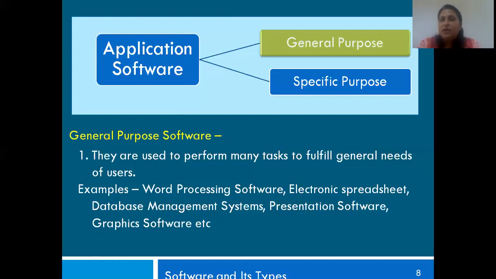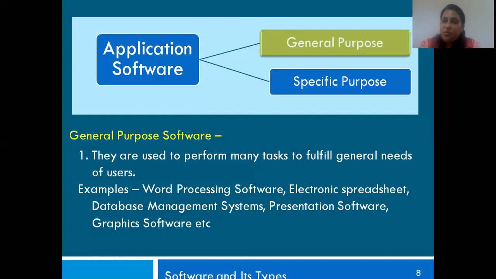So all the different kinds of banks, your school, for example, all your information about your personal details, your birth date, your parents' details, their mobile number, your address, all this is saved in a database. So we can get that information whenever we want from the database. Did you understand that? So all these come under the general purpose software.